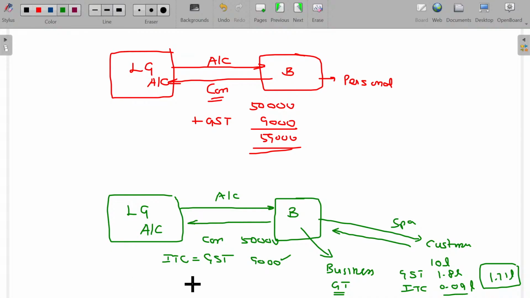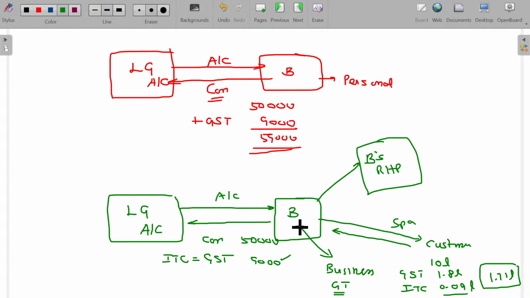Now this fellow, though he purchased the AC and the consideration is paid, transfers it to B's residential house property. Sir, installed in my personal room, sir. So now the AC is installed in the personal room, not for the business purpose. Cheating now.